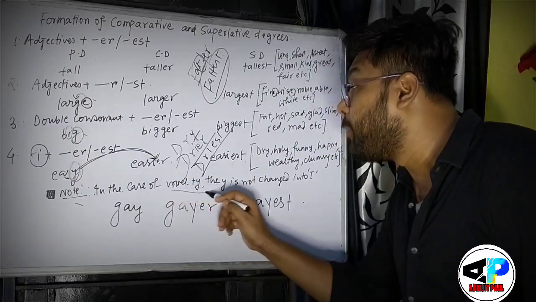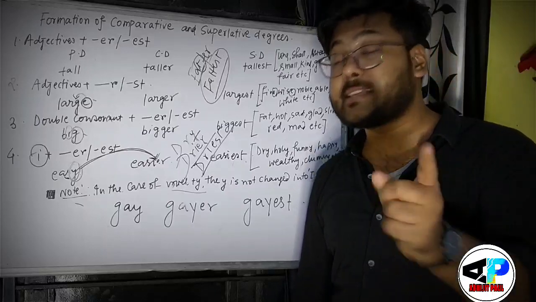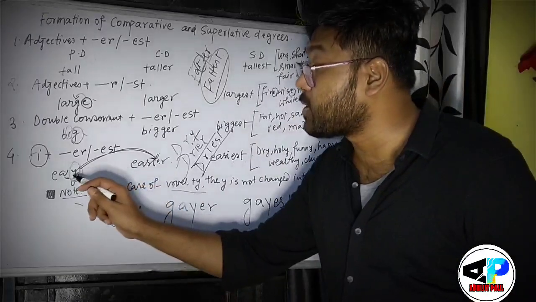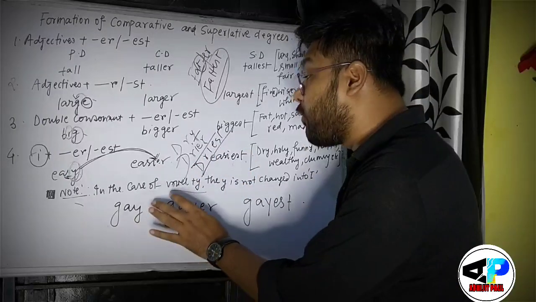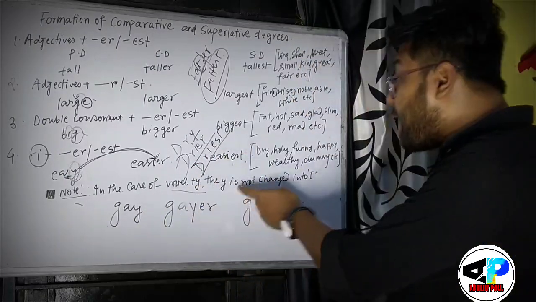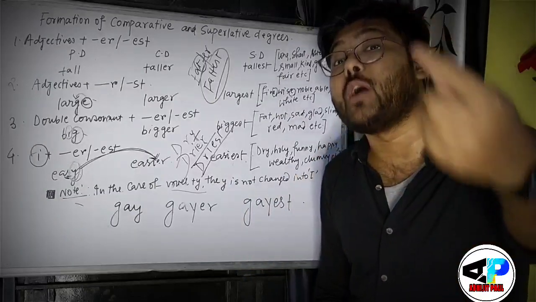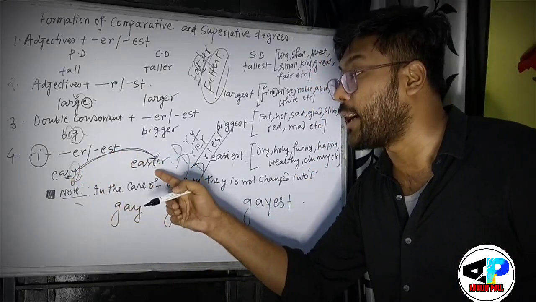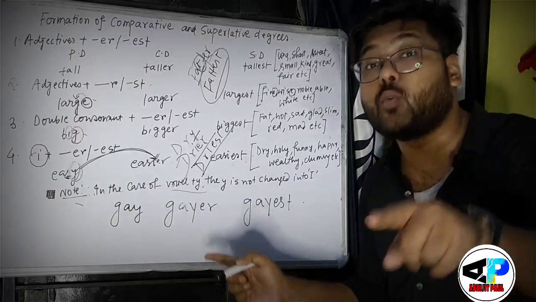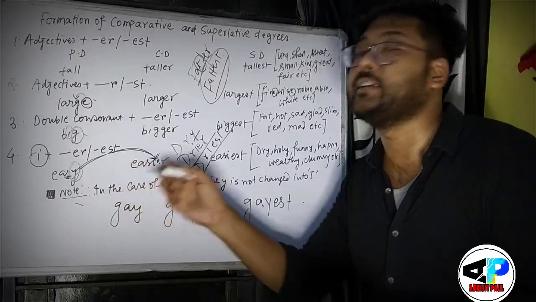In the case of vowel plus Y, what was the case? Consonant plus Y. But I am telling you, in the case of vowel plus Y, the Y is not changed into I. In the case of a consonant, we have to convert the Y into I. But in the case of a vowel plus Y, we cannot change the Y into I.